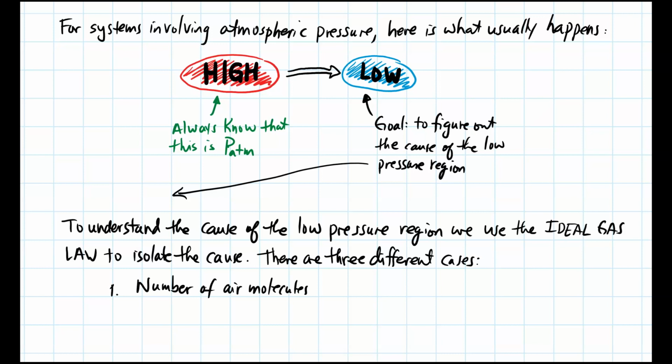The first cause is the number of air molecules. If I have more air molecules, there will be more collisions, so therefore I have a higher pressure. The second cause is temperature. It turns out that temperature and kinetic energy are related. If I have a higher temperature, I have a higher kinetic energy. And finally, the third parameter is the volume. If I have a smaller volume, then the molecules will collide more compared to a larger volume, where they will collide less.